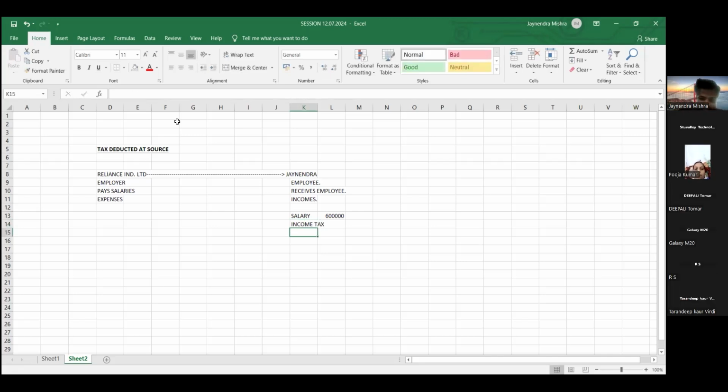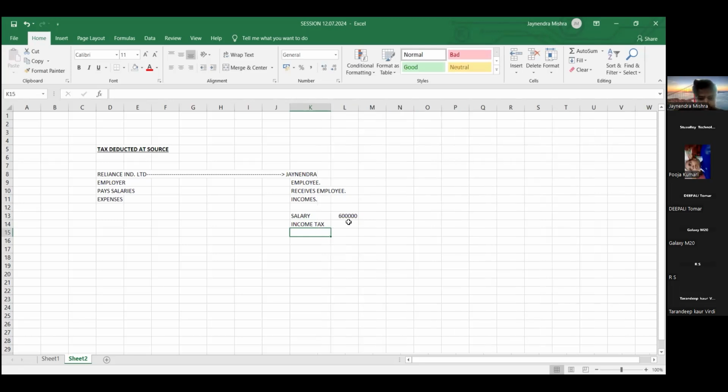Since, friends, the employee has earned the income, the employee has to pay what? Income tax. Say suppose, as an example, the employee has to pay 10,000 rupees as income tax. So friends, I have received 6 lakhs. Out of 6 lakhs, 10,000 I have paid to the government. So 5 lakh 90,000 is the balance income. 6 लाख मैंने अर्न किया, 6 लाख में से गवर्नमेंट को मैंने 10,000 टैक्स पे कर दिया, मेरे पास कितना बचा? बैलेंस इनकम 5,90,000.